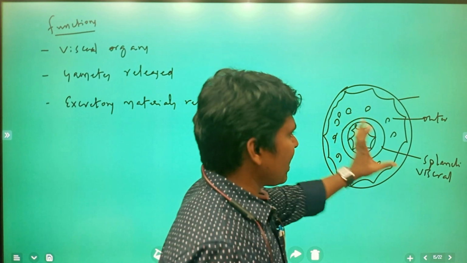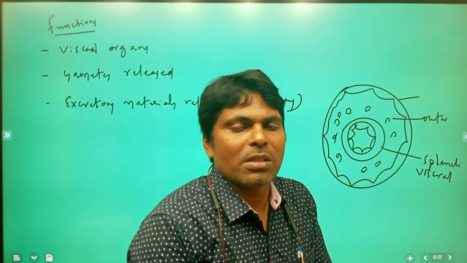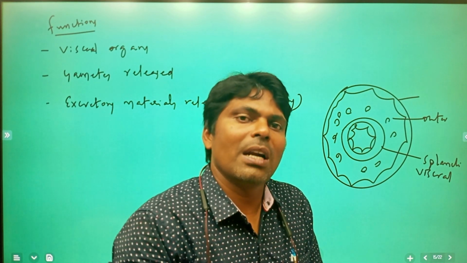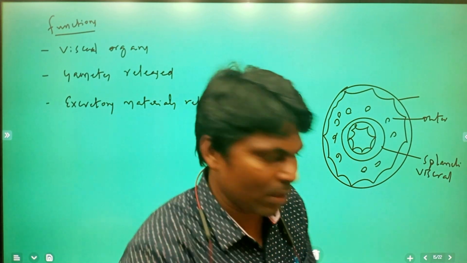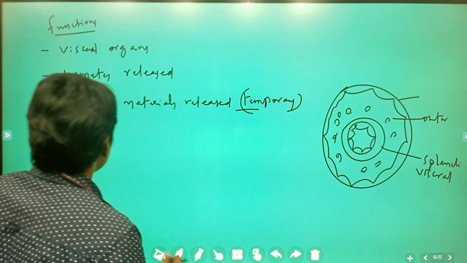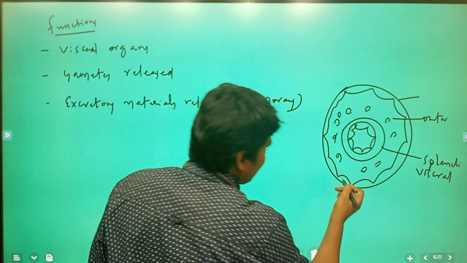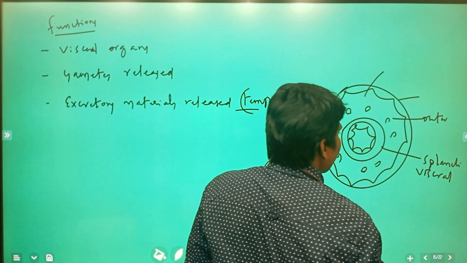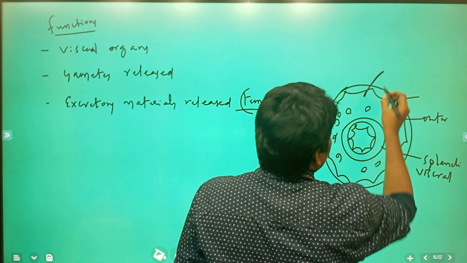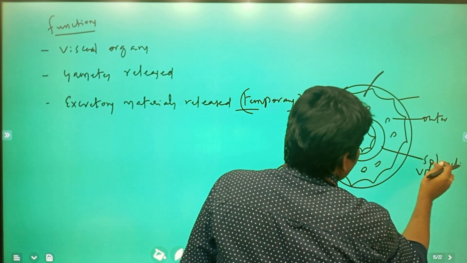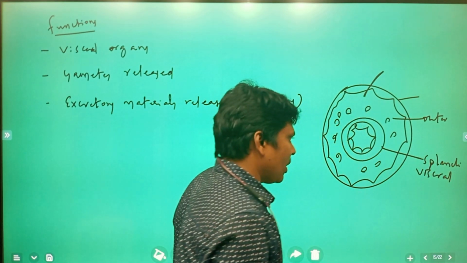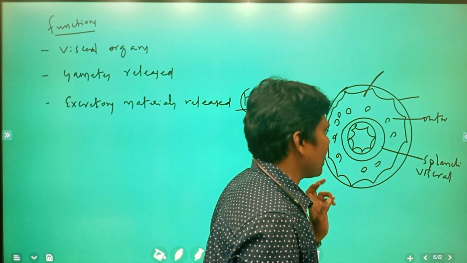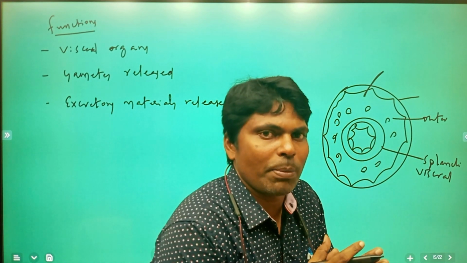Based on this peritoneum, organs are differentiated into intraperitoneal organs and retroperitoneal organs. This is the outer parietal peritoneum, this is the inner visceral or splanchnic peritoneum. In between the two layers exists the coelom, and in that coelom visceral organs are present.